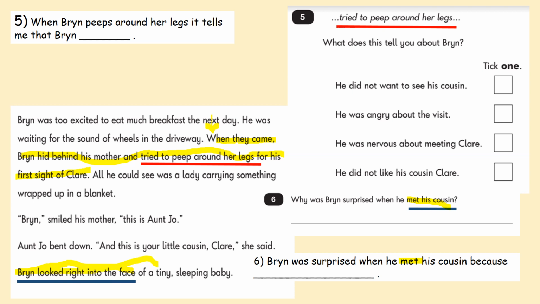Bryn looked right into the face. What does he find? So make sure you finish that sentence then. Bryn was surprised when he met his cousin because... Fill in your answer, guys. Pause it here if you haven't quite done that yet.